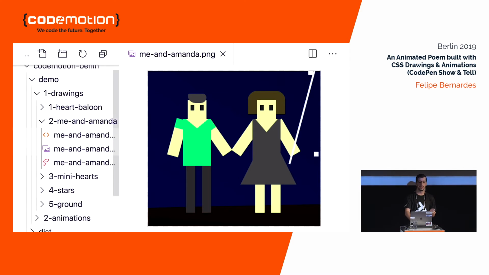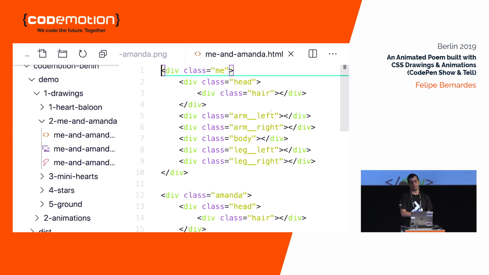Now let's take a look at the HTML for this code. So me and Amanda are pretty much the same with just a single difference. Let's look into me first. So there's an enclosing div with the me class here. We have an enclosing div with the head class.